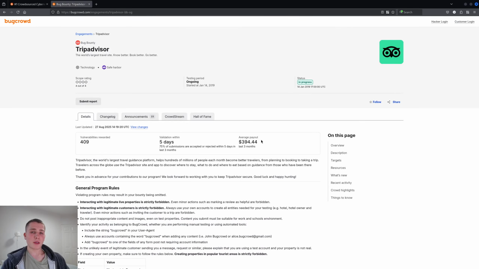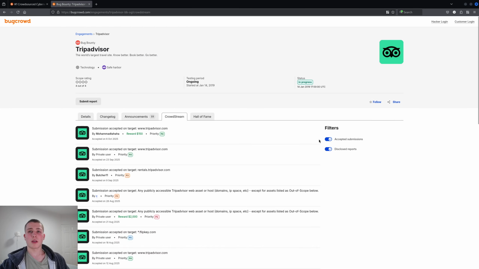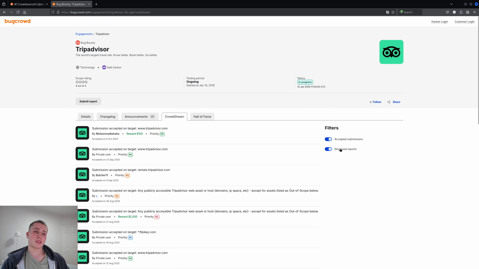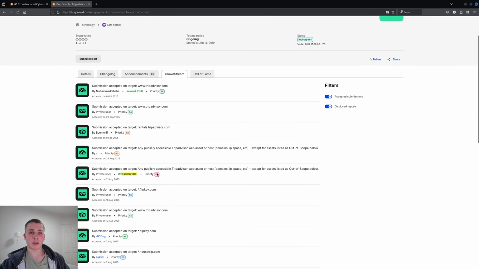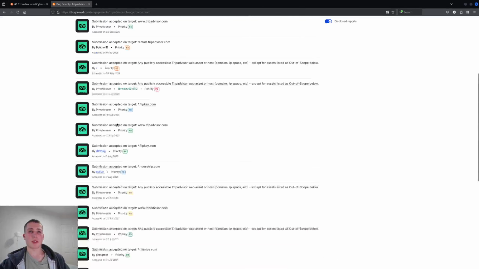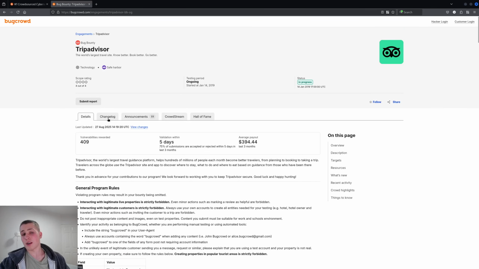And kind of the last thing I like to look at is whether or not they actually disclose reports. So, for example, we see here that TripAdvisor doesn't disclose reports. I actually like to read disclosed reports because they give me an idea of what I can actually find on the program. So for me, it is important to be getting the disclosure reports. But from the undisclosed reports, you can see that some people are getting lower bounties, like P1s, but only getting $2,000. So that is also interesting. It might tell you that the program isn't actually paying as much money as they say they are.